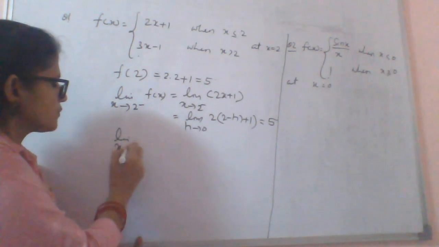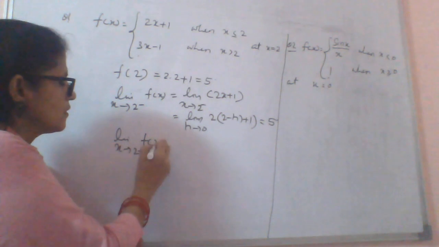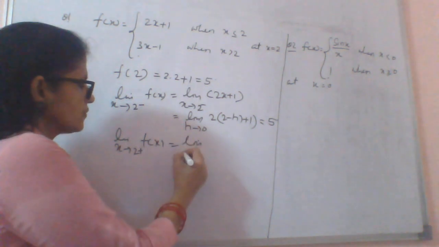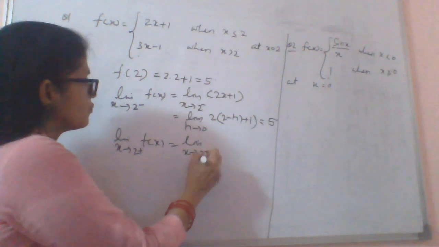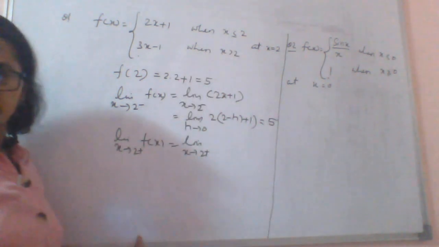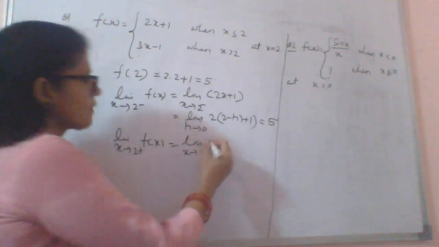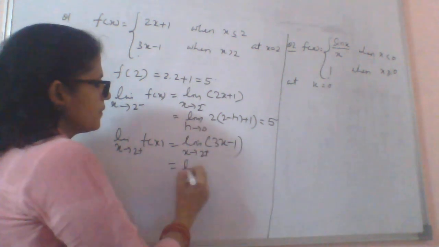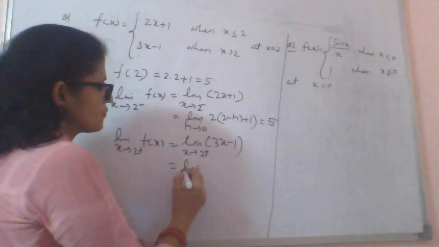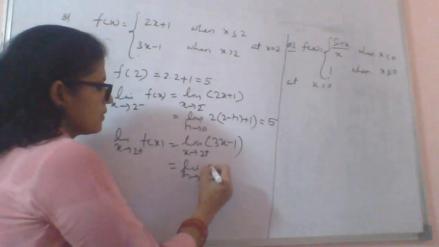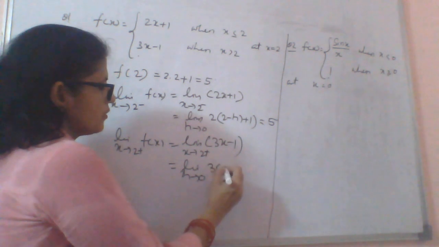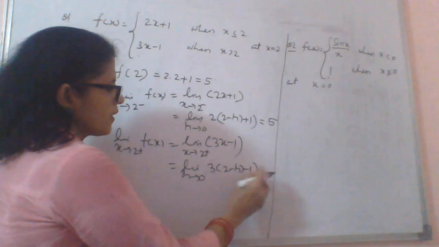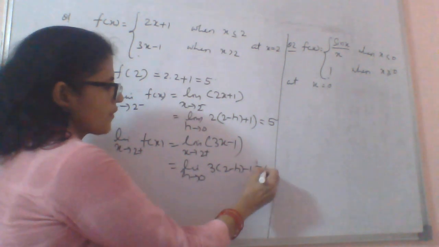Limit x approaches 2 plus. Now when x is more than 2, limit x approaches 2 plus, you have 3x minus 1 here. So limit h approaches 0 of 3 into (2 plus h) minus 1, that is equal to 5.